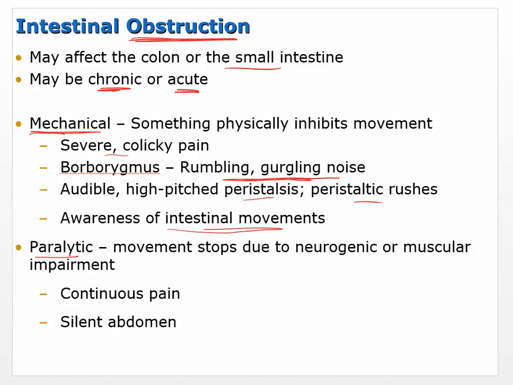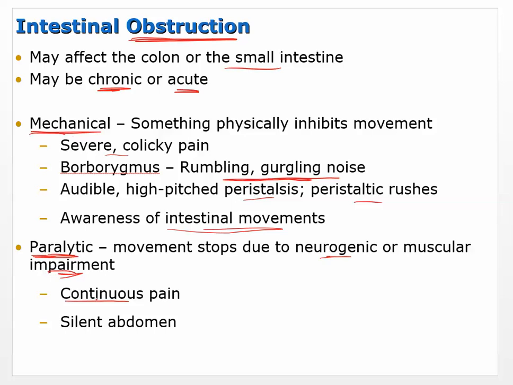So there's something else called a paralytic obstruction. And that's when movement stops due to neurogenic or muscular impairment. You're not able to push the food or the chyme, whatever you want to call it, through. So you're going to notice a continuous pain. Remember up here we were talking about severe colicky pain, pain that would come on rapidly and then go away.